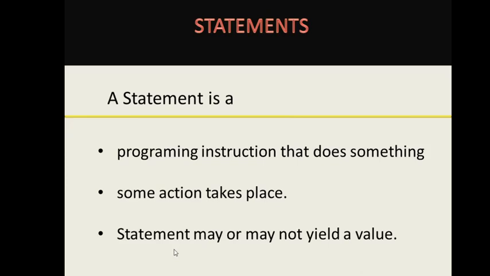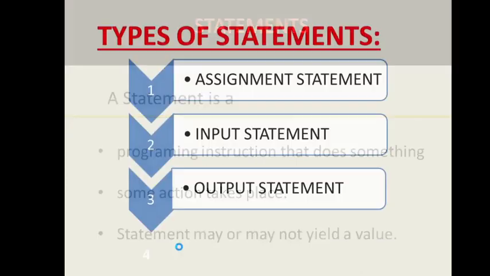Some statements may be normal assignment statements giving some value to a variable. Some statements may be output statements, print statements, which will be showing results to the user. They will not be producing a value, but they are also required in the program obviously. So we will discuss these types of statements in the next slide.